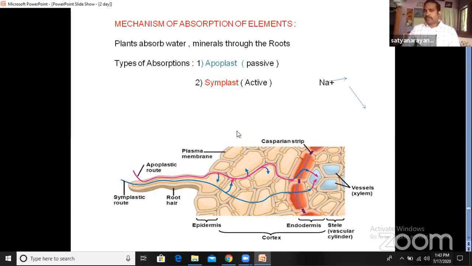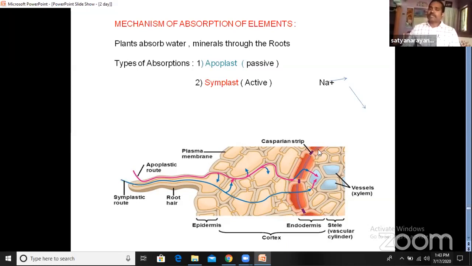Children, understood what is apoplast? So apoplast is a passive pathway where the water molecules along with the minerals are moving across the intercellular spaces. By the intercellular spaces only they are moving. They come to the endodermis. Here we can observe the Casparian strips. If we observe the TS of root, we can find the Casparian strips.